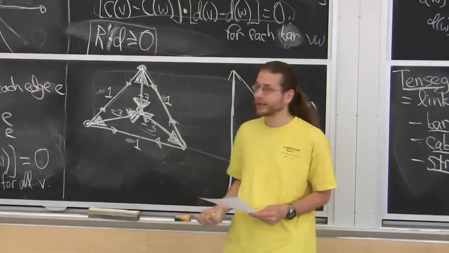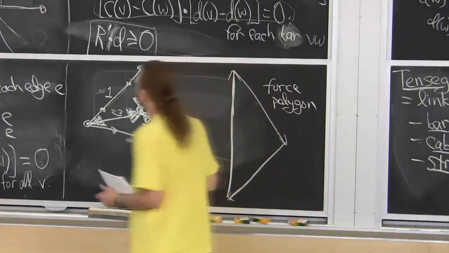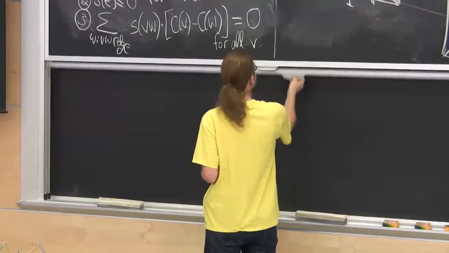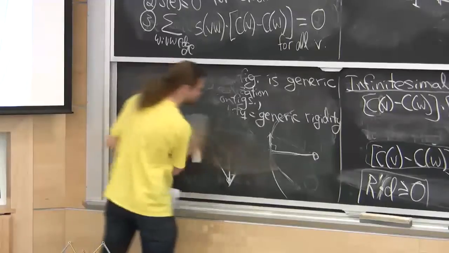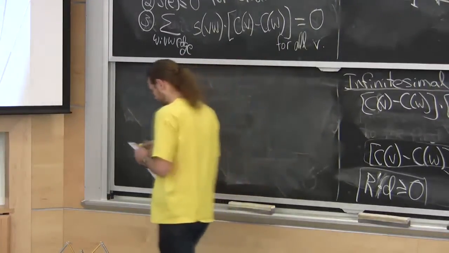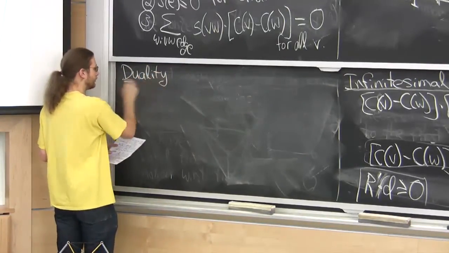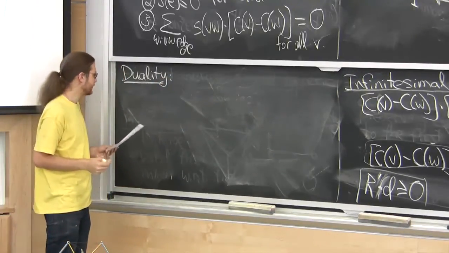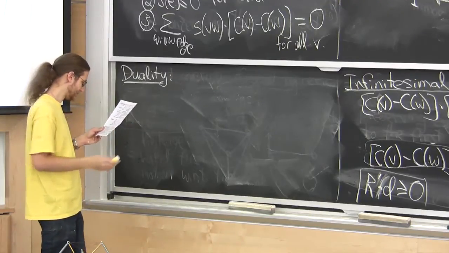All right. Now, it'd be nice to say you're rigid if and only if you have an equilibrium stress, but that's not true. Let me tell you what is true. So this is duality. This goes back to Roth and Whiteley, 1981. Good year. So, let's see.